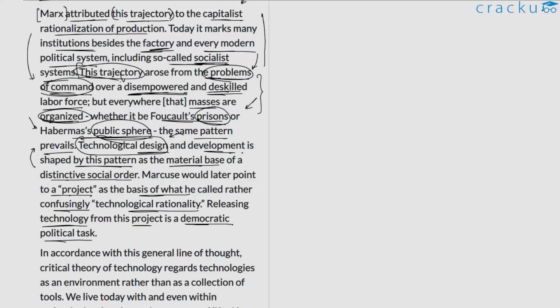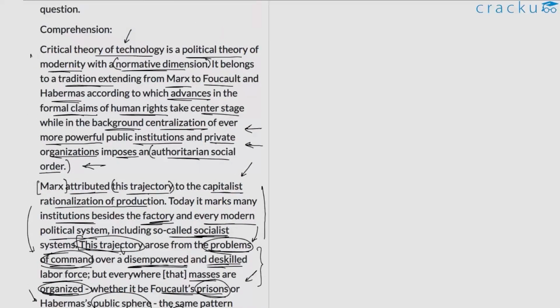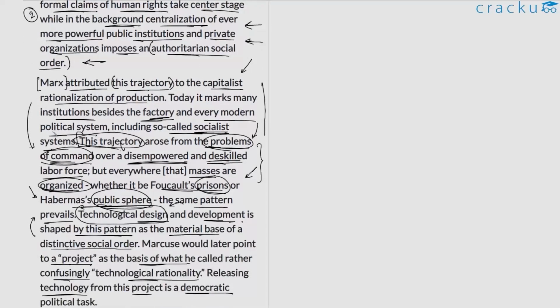So far we have come across three prominent ideas. One, the author is trying to talk about the normative dimension of critical theory of technology. Two, he talks about this particular theory, or at least the context in which this theory is relevant. He presents us with a justification of why this particular social phenomenon occurs. And now we came across another important point in which the author is trying to highlight how technological design and development is influenced by social factors.